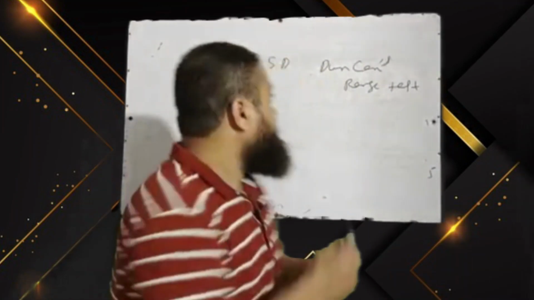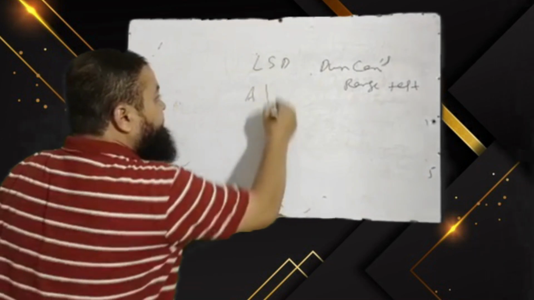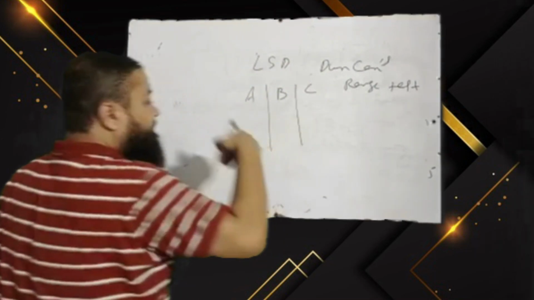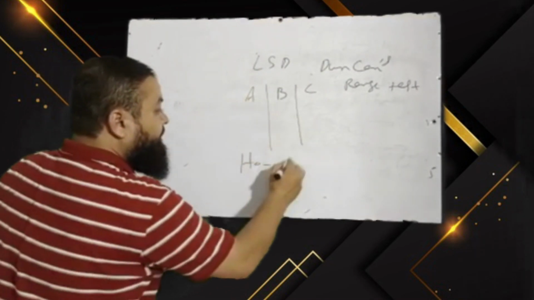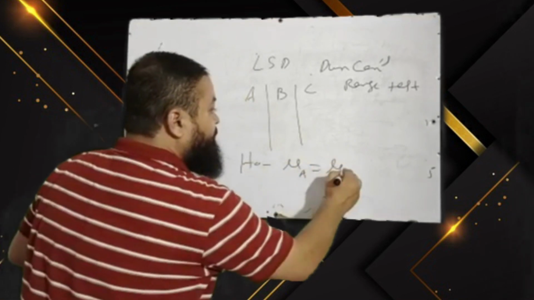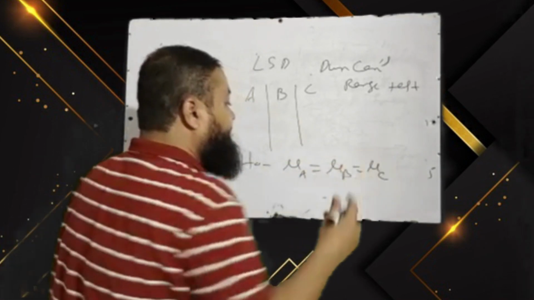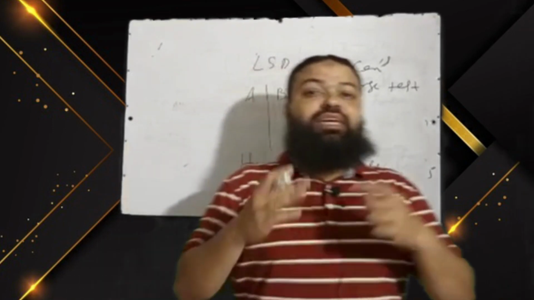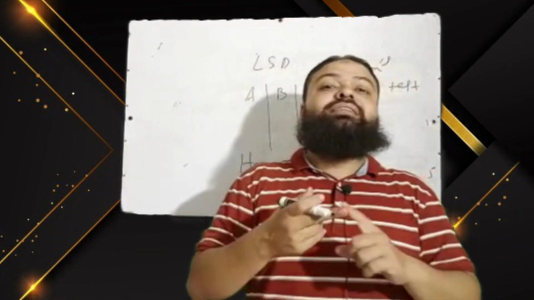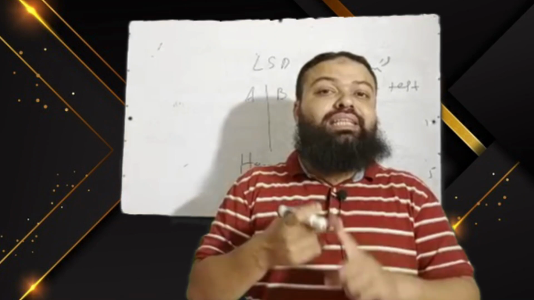D. None of these. Actually, dear students, I want to discuss one thing with you. If there are three treatments A, B and C, and we make a hypothesis H naught, mu of A is equal to mu of B is equal to mu of C, it means that we are assuming that the treatment means are equal.